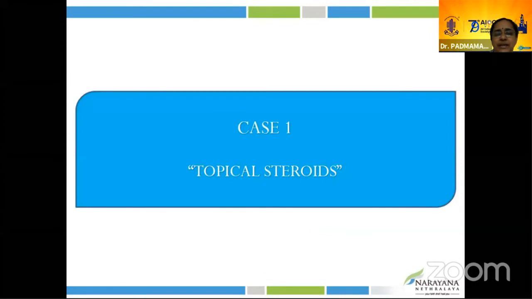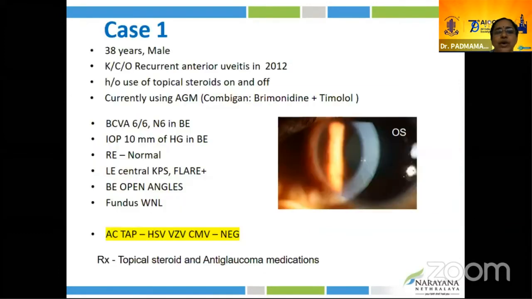The first is a case about use of topical steroids. Here, a 38-year-old male presented with a history of recurrent anterior uveitis in 2012 with a history of using topical steroids and anti-glaucoma medications on and off. Examination of the right eye was absolutely fine. The left eye had central KP with AC reaction. Clinically, it looked like a Posner-Schlossman kind of a picture.